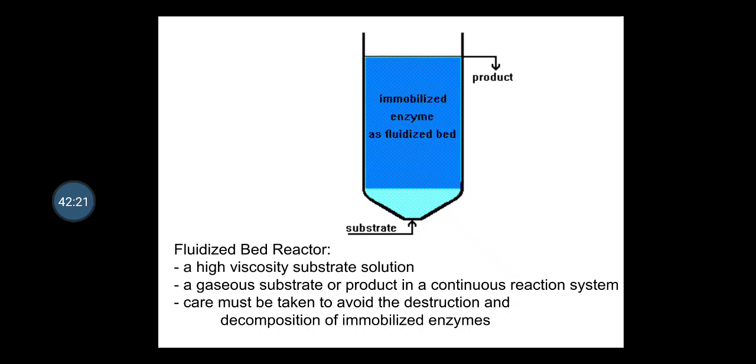A few features I have mentioned here: it suits high viscosity substrate solutions, and gaseous substrate or product in a continuous reaction system. Care must be taken to avoid the destruction and decomposition of the immobilized enzyme.